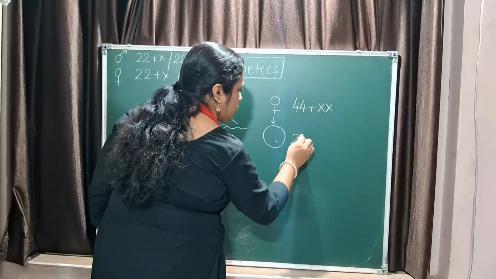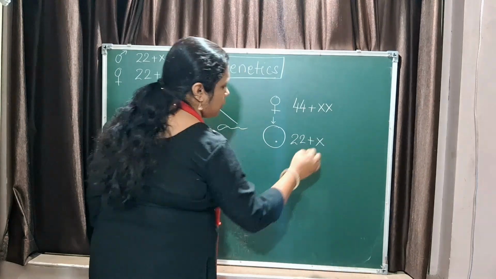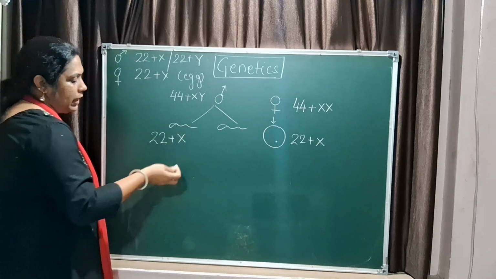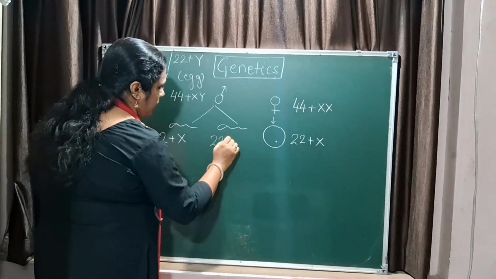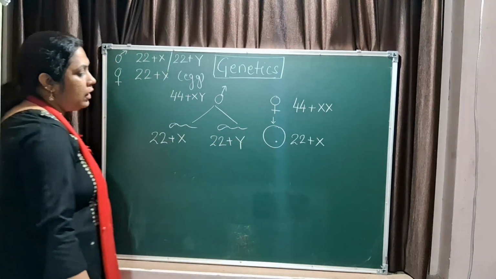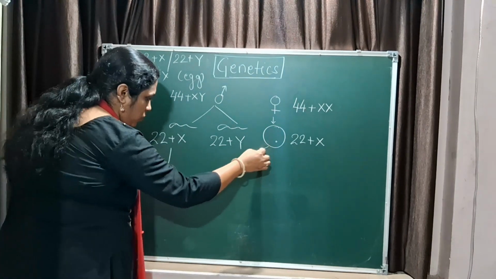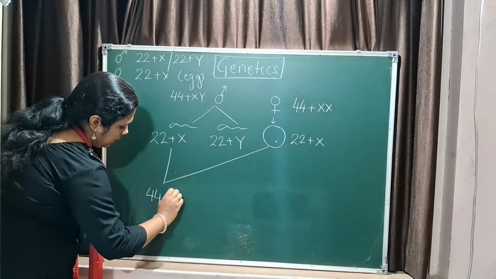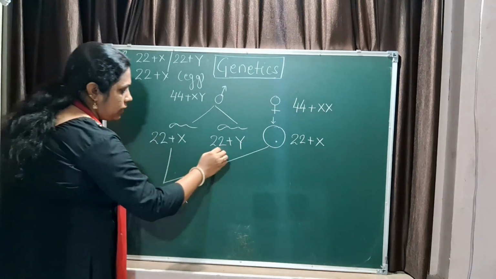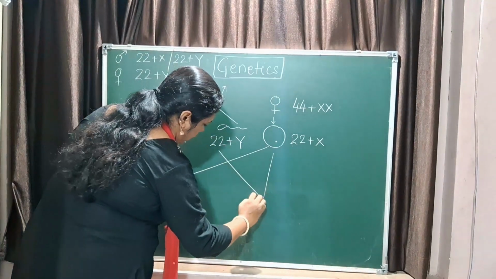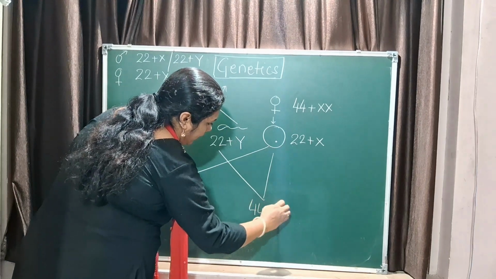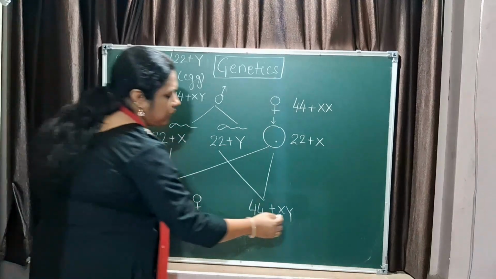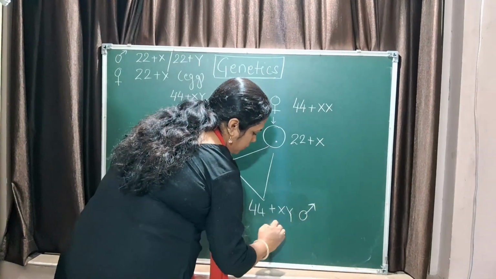The egg has 22 plus X, and the two types of sperm can be 22 plus X or 22 plus Y. When this sperm fuses with the egg, the outcome is 44 plus XX. When the other one fuses with it, the outcome is 44 plus XY. So you have a daughter born here and a son born here.